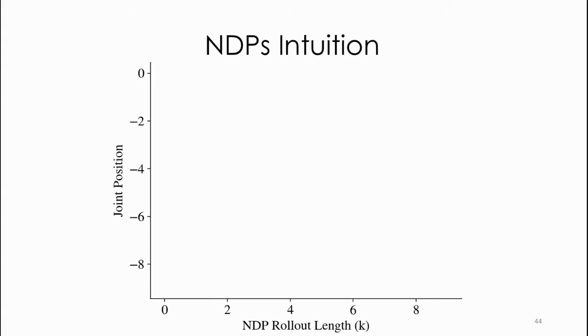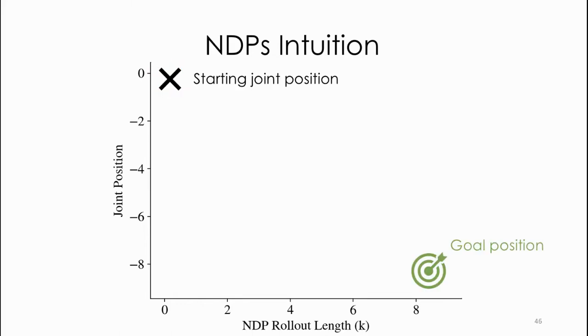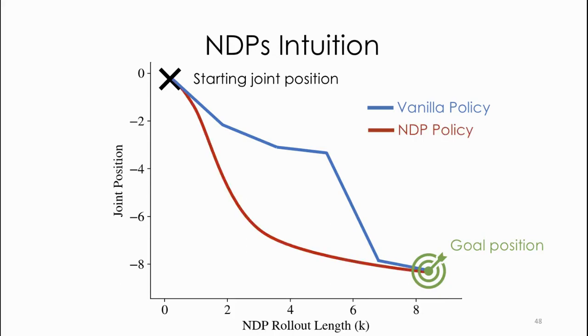Before I go into the algorithm and results, let me show you some intuition about what NDPs might be capturing. Consider a graph of a robot's joint positions versus the rollout length. Given a starting joint position and a goal shown in green, here are the trajectories output by a vanilla RL policy and an NDP. The blue line is a trajectory taken by a vanilla RL policy. Note that this shows a noisy and jerky-looking path to the goal, since the action is being decided at each time step. On the other hand, the red trajectory, governed by an NDP, shows a smooth convergence to the same goal.